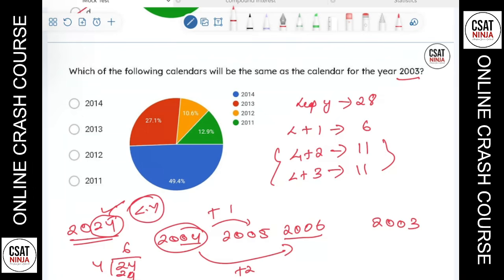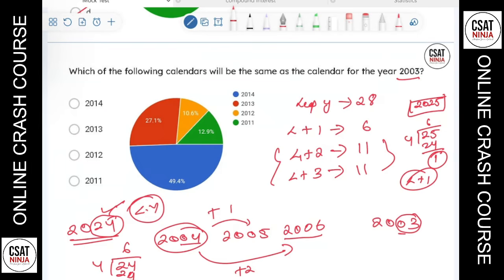If the last two digits of the year is completely divisible, we say that that year is a leap year. Let me take one more example because I'm not satisfied with that. Let's say I have 2025 here, this year. I'll take the last two numbers, 25. 4, 6 are 24. The remainder here is 1. So the remainder here is 1 means leap year plus 1. 2024 was a leap year and plus 1 year is 2025. That means 2025 is not a leap year, but it's a leap year plus 1 year.